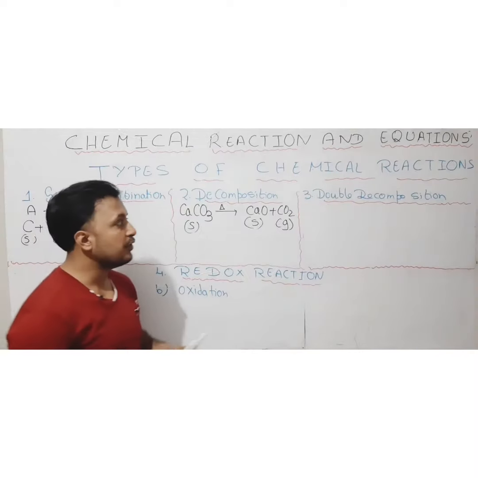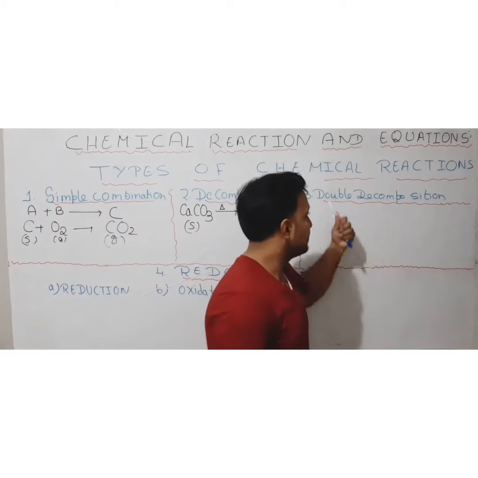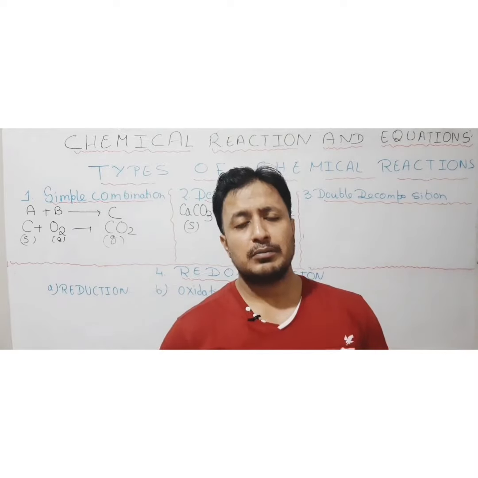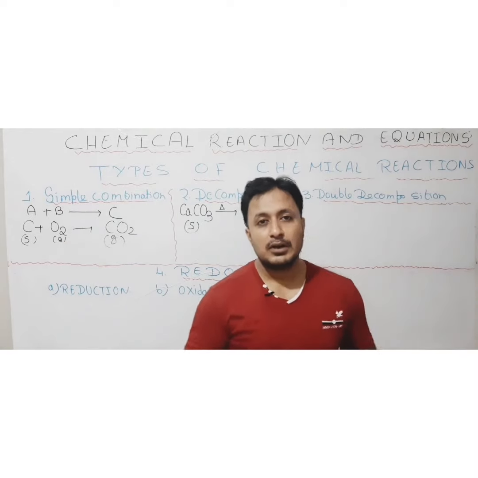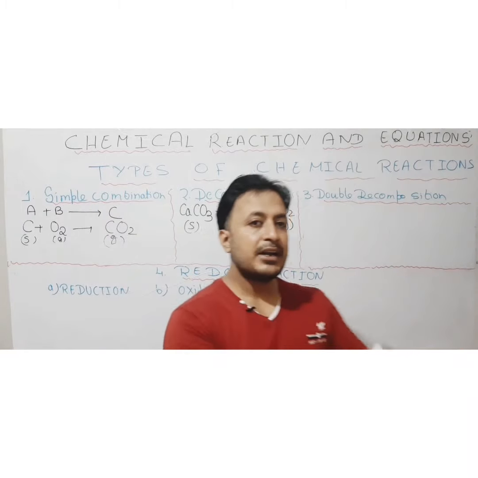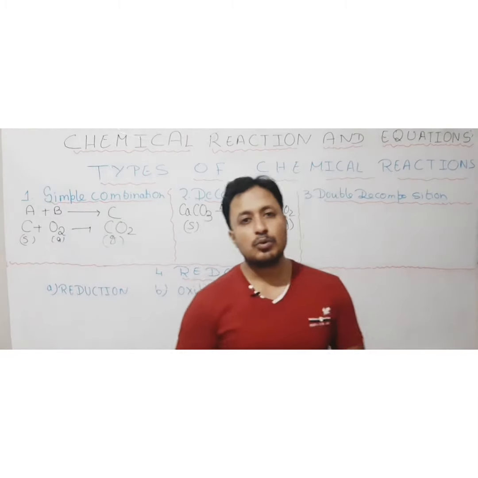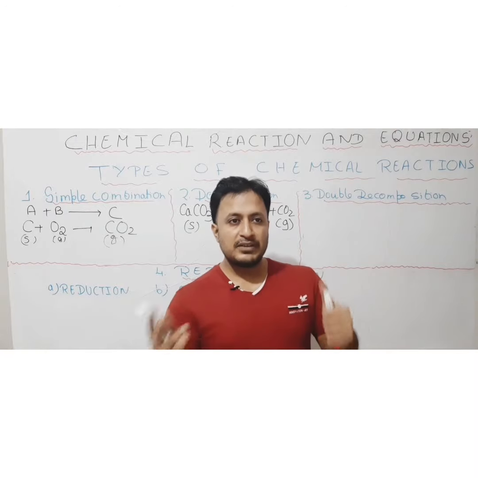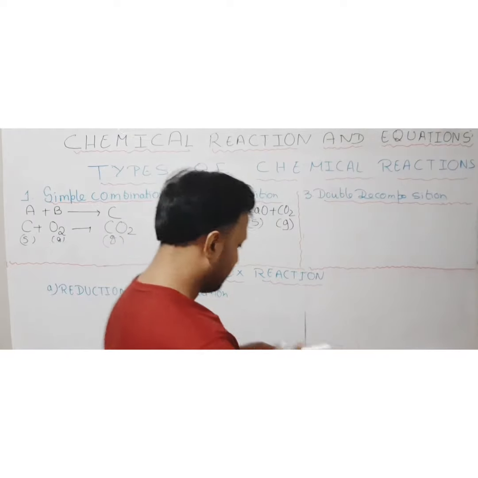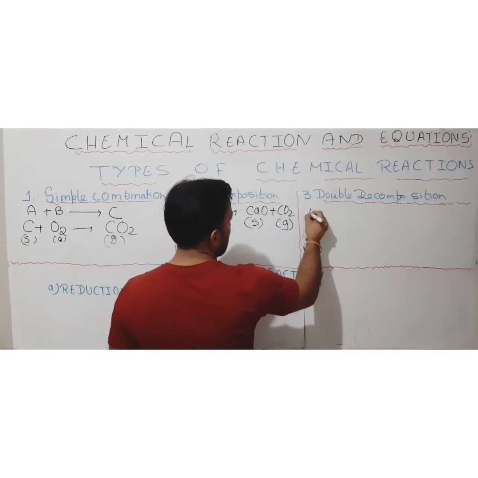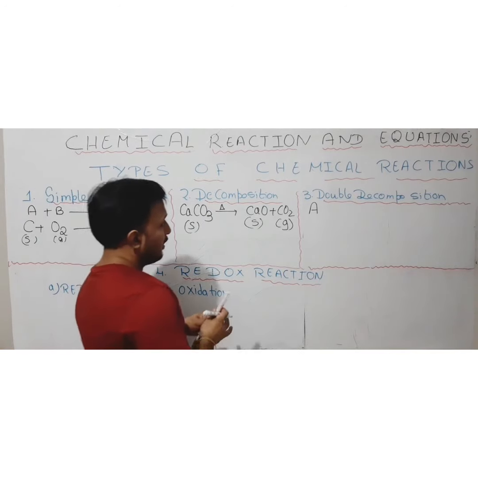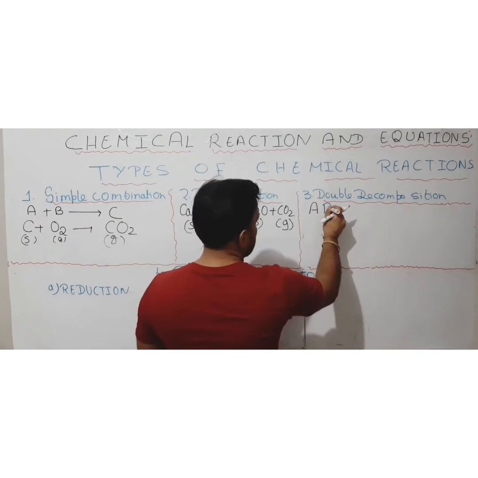Okay, now we move to the third type, that is double decomposition. Double decomposition, sometimes also known as double displacement. Why we are saying double? Because on the reactant side there may be two reactants, and when we are getting product there may also be two products. So basically the displacement is going to take place there. What type of displacement? I will be showing you. Suppose we have a molecule made up of A, and another molecule is there which is B.